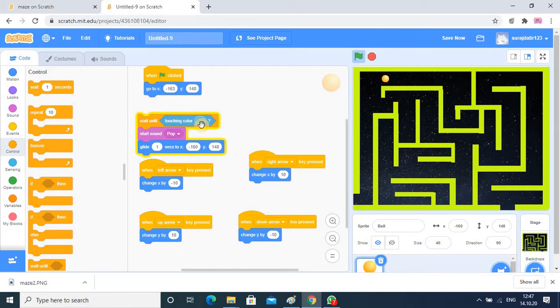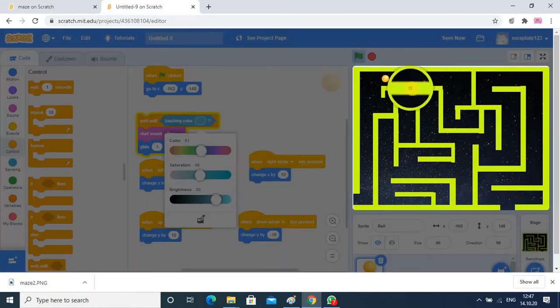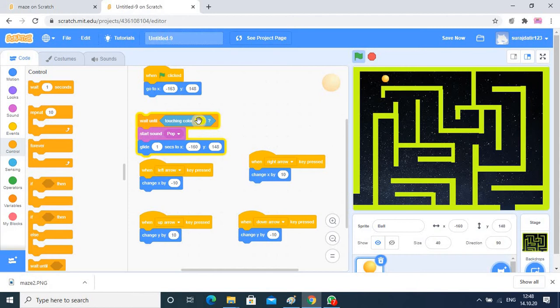So I am clicking on this color, suppose. For selecting this color you have to click on the downside option, and there you have to select. You get a rectangle in the middle, and you have to click there, so your color will be selected. You see the same color is coming. Once this color is touched, it will glide to that position. So here we need forever also.